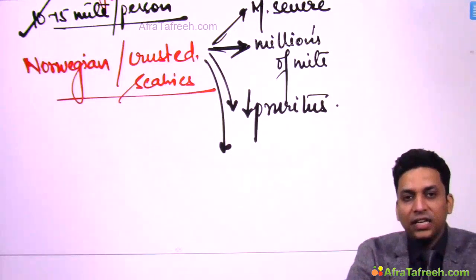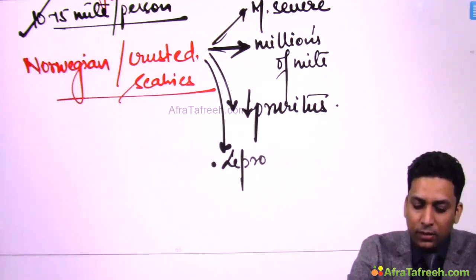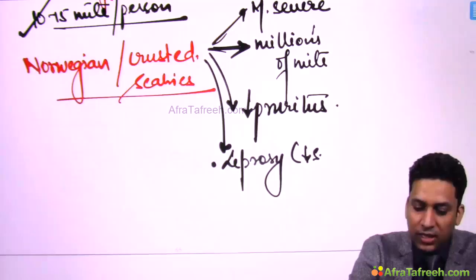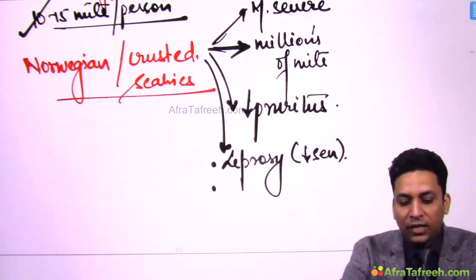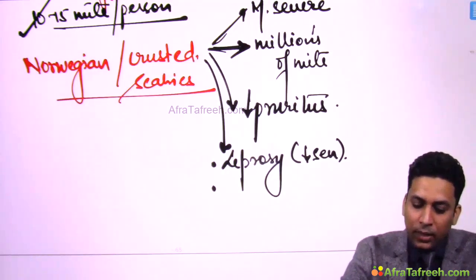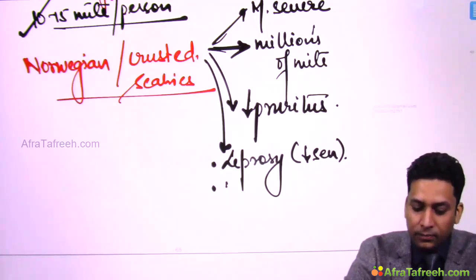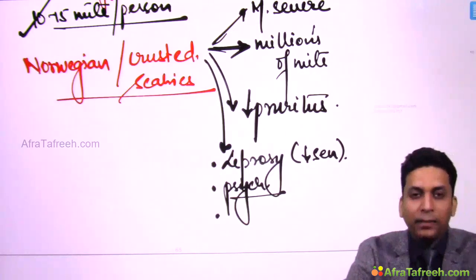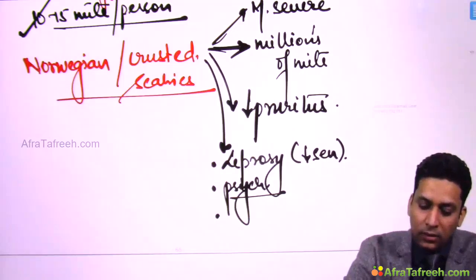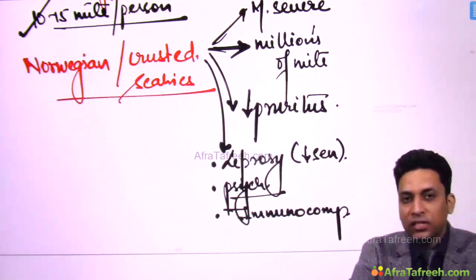This is generally seen in bedridden or immunocompromised patients, like patients suffering from leprosy. Because of decreased sensations, there is sensory loss, so they don't feel any pruritus or itching. Then in patients who are bedridden or psychiatric patients who are not maintaining proper hygiene, or immunocompromised patients, this type of scabies develops.